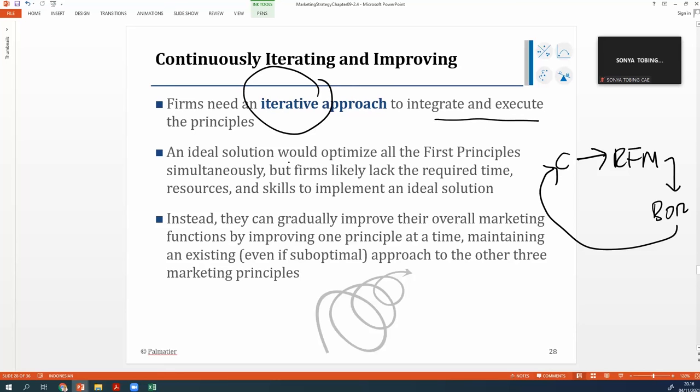An ideal solution will optimize the first principles simultaneously, but firms likely lack the required time. So the other option is that they gradually improve their marketing function by improving one principle at a time. So when you do the clustering, you need to do it properly. RFM, you do it properly. Branding, offering, and retention, you do it properly. Yeah. So it will last longer.